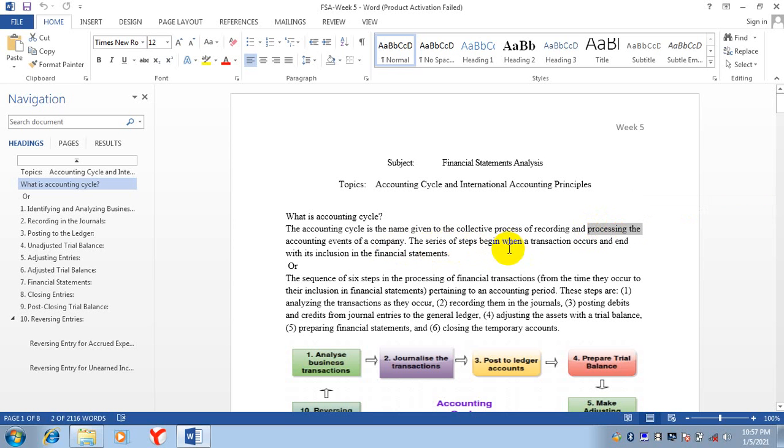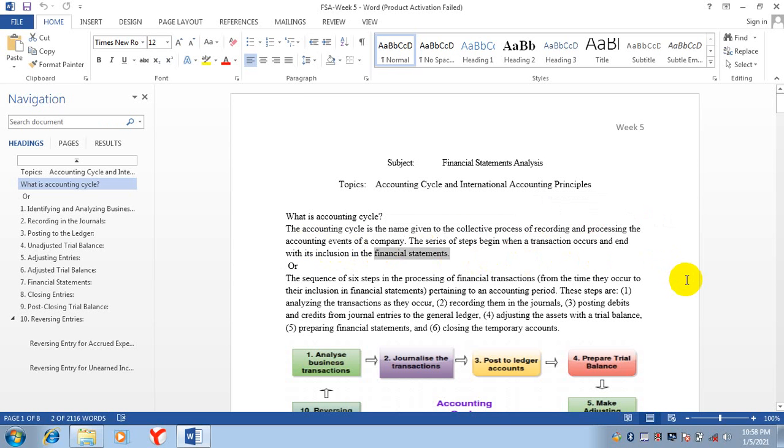The series of steps begin when a transaction occurs and end with its inclusion in the financial statements. These steps will start when the transaction occurs and it will end when this transaction will become part of the financial statements.